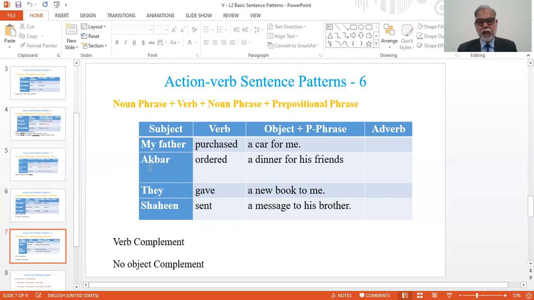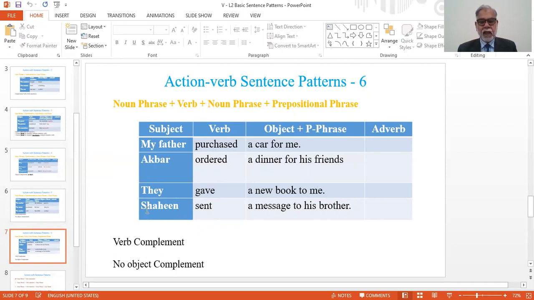Second example, Akbar is subject, ordered. Ordered is verb, a dinner, direct object, and for his friend. In this prepositional phrase, his friend is object of preposition for. And in the next example, they, subject, give, verb, a new book, direct object, to me, prepositional phrase in which me is the object of preposition to.